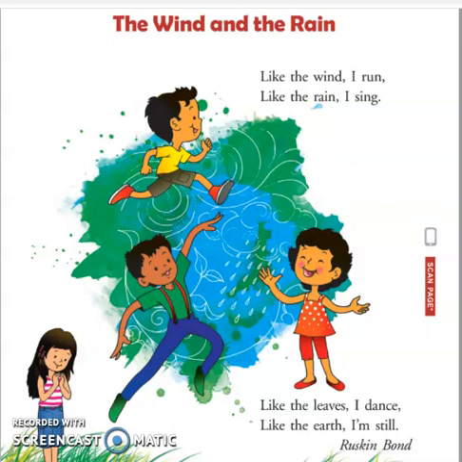Today we will learn about a poem, The Wind and the Rain. Turn to page number 35 in your English reader. What is wind? Yeah, it's just the movement of air.